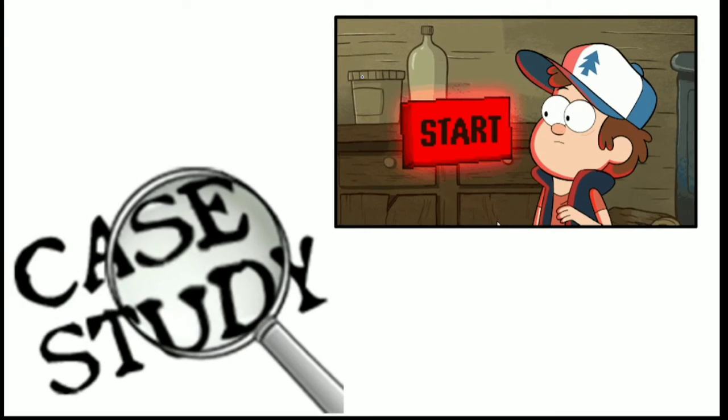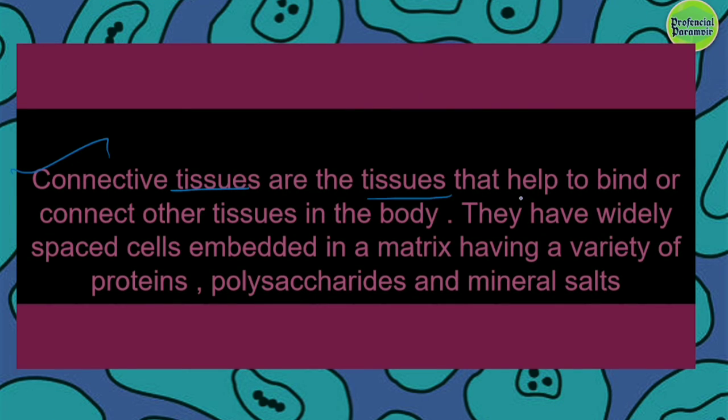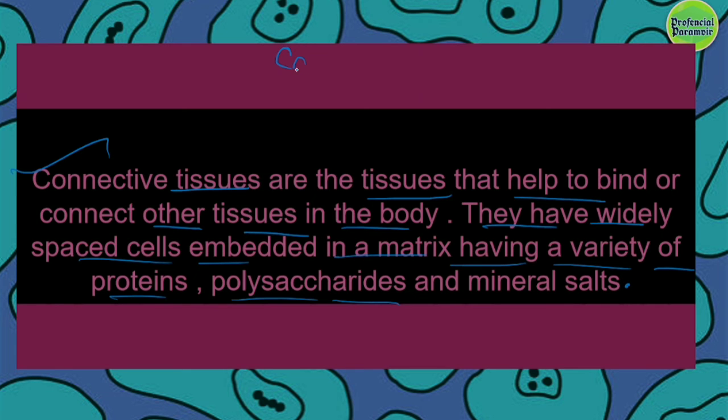Let's move on to case studies now. Let's get started. Connective tissues are the tissues that help to bind or connect other tissues in the body. They have widely spaced cells embedded in a matrix having a variety of proteins, polysaccharides, and mineral salts. This is the case. Let's do the questions now.